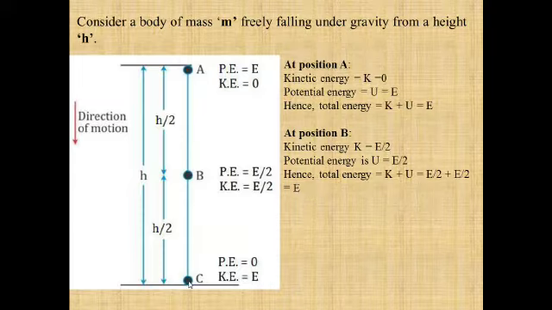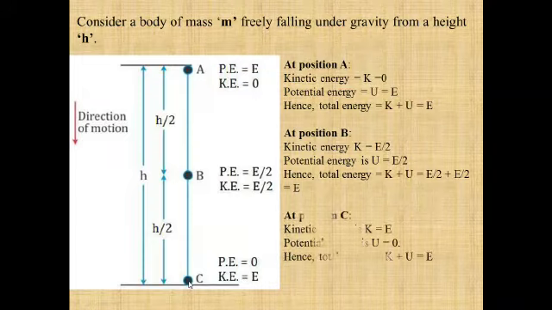Now when the body reaches the ground, that is point C, the potential energy is 0 and its whole potential energy has been converted into kinetic energy. So at point C also, when you add these two energies, their sum is again capital E. In this example we are not considering the frictional force.